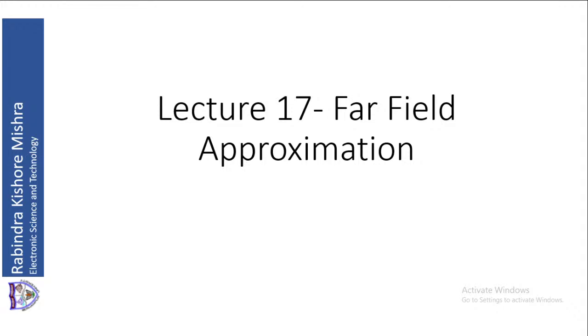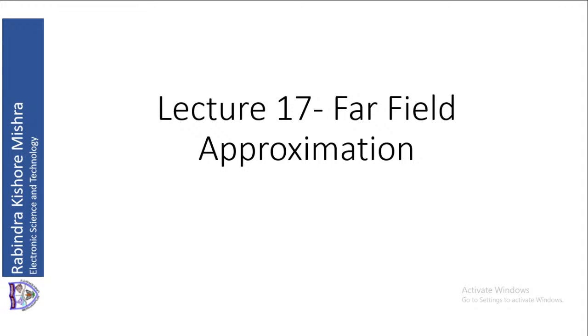The region outside this sphere is called the far field region, and the region within the sphere is called the radian sphere. Within the radian sphere, we have the near field, both the non-radiating near field and the radiating near field. So this is what we saw.